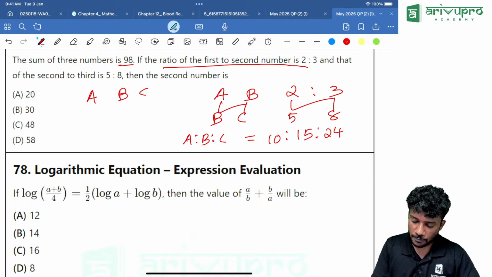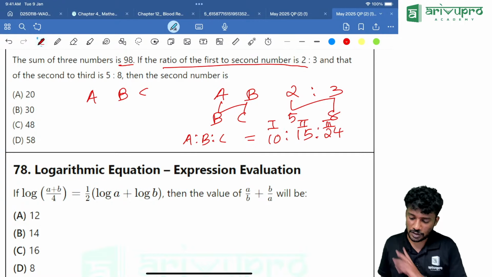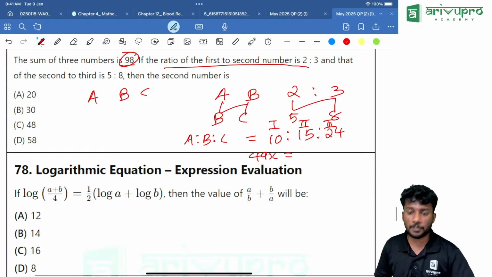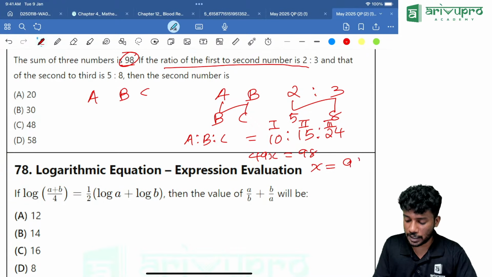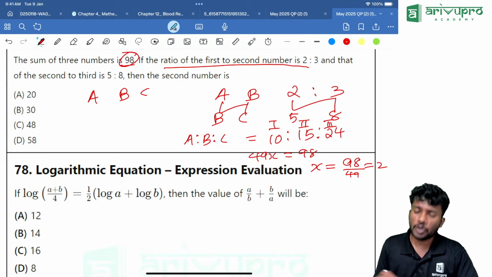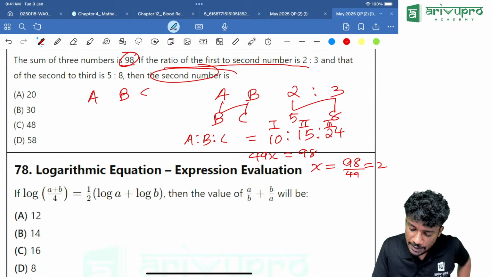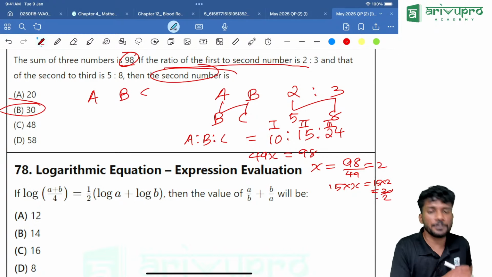So total is how much? If you take the ratios, the first number is this, second number is this, third number is this. If you add everything, that means 49x is equal to how much as per the question? Sum of the numbers is 98. Then x is 98 divided by 49, which is equal to 2. Then they are asking for the second number. Second number is nothing but 15 into x, which is equal to 15 into 2, which is equal to 30. Option B is our answer.